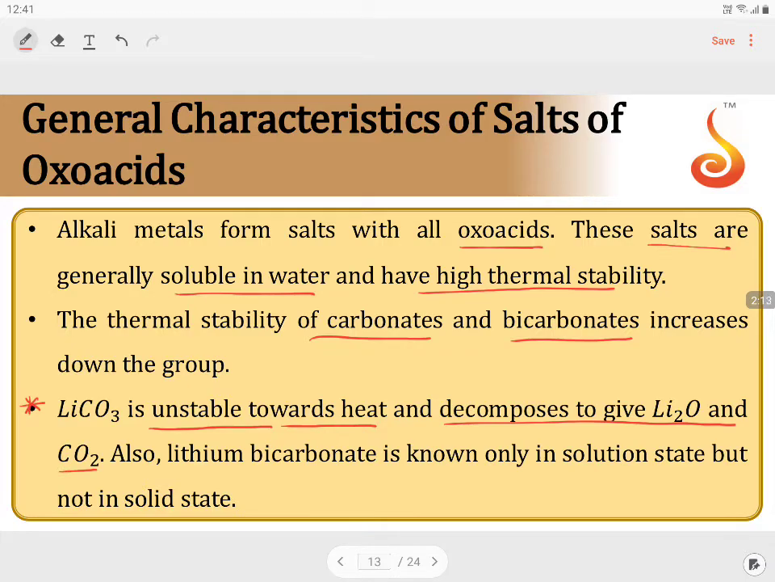What is interesting is that lithium carbonate is the only carbonate which will decompose. Li2CO3 originally will decompose to give Li2O plus CO2. This is going to be the product. Carbon dioxide will be eliminated in the process.